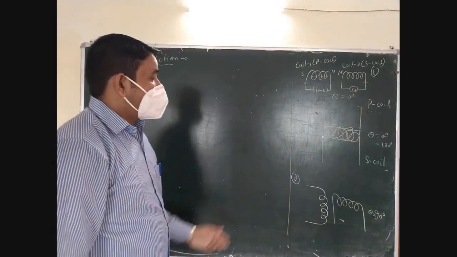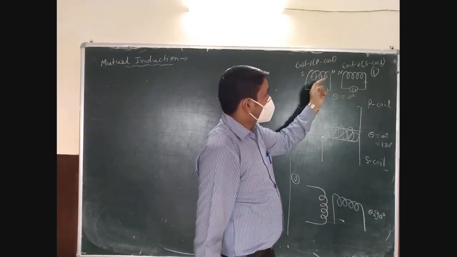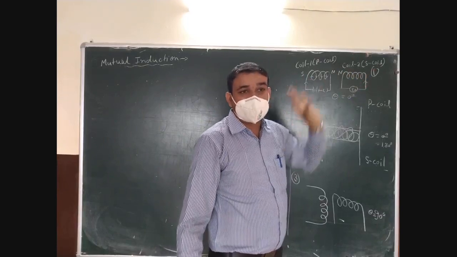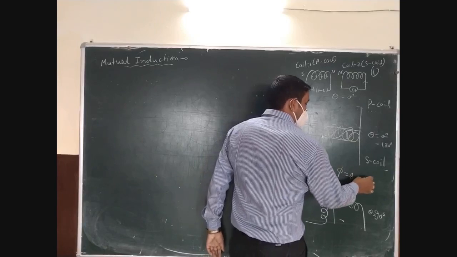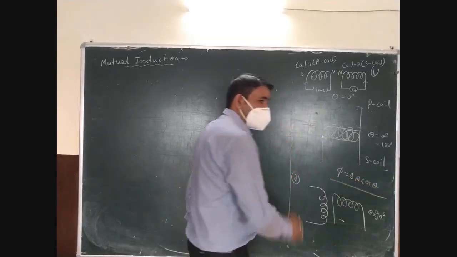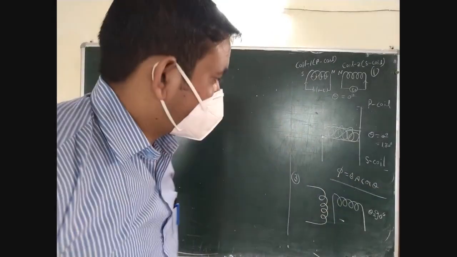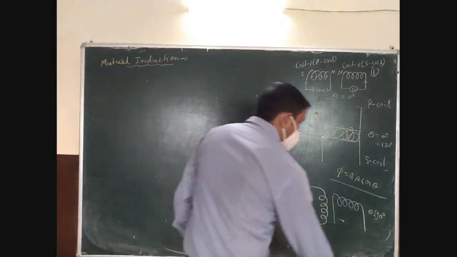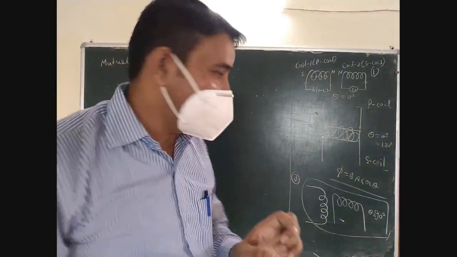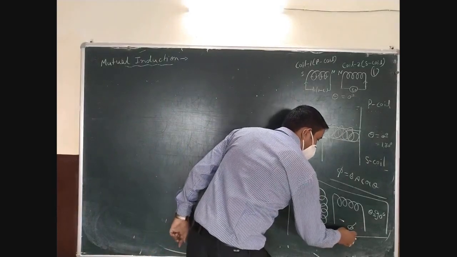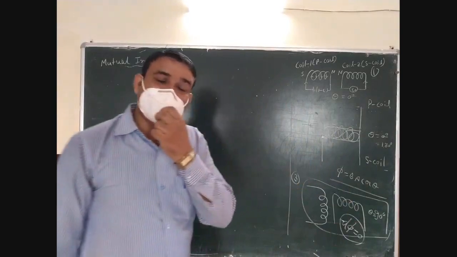Now, if the current is changing in any coil, then the magnetic flux will change in the secondary coil, and you know that the flux is given by BA cos theta. Tell me in which case you cannot get any value. If the two coils are kept near to each other at 90 degrees, the flux change is 0, because the angle between the two coils is 90.